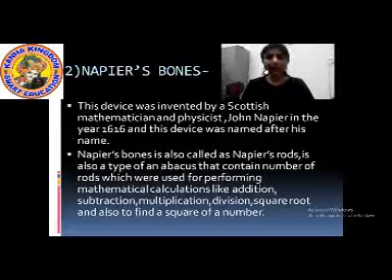And who was he? He was a Scottish mathematician and physicist. This device was invented in the year 1616. Okay? And this device was named after him. Okay students, this device, Napier's bones, was named after this scientist, John Napier. Okay? This device was also called Napier's rod.